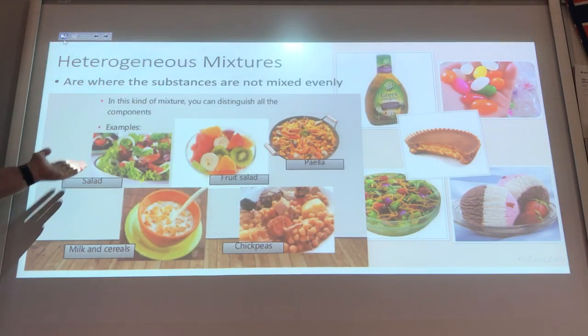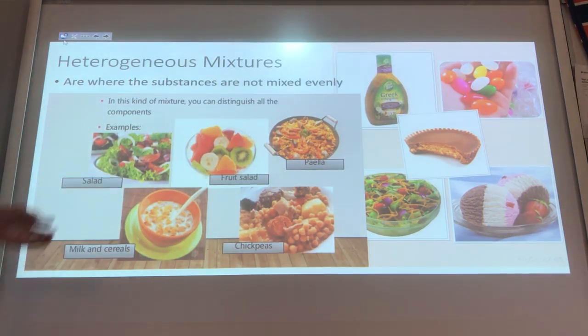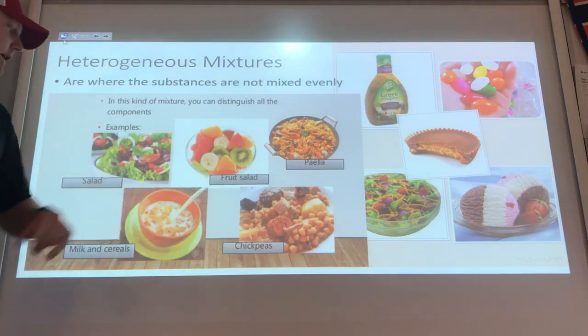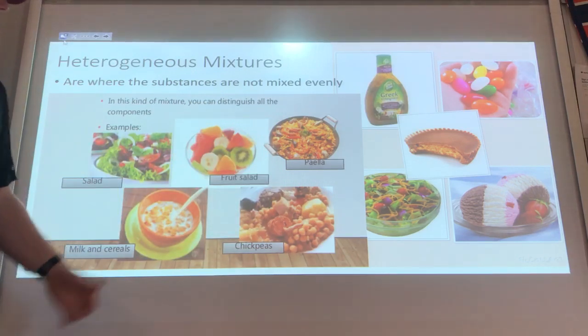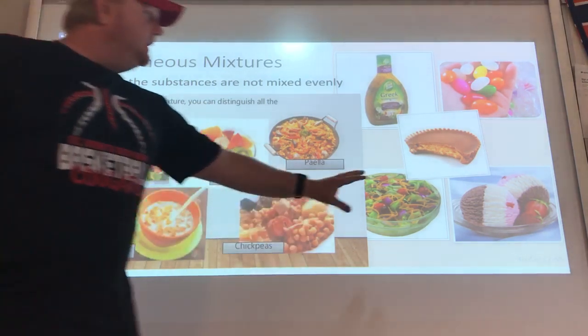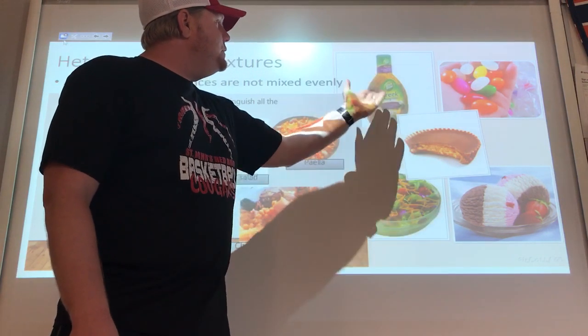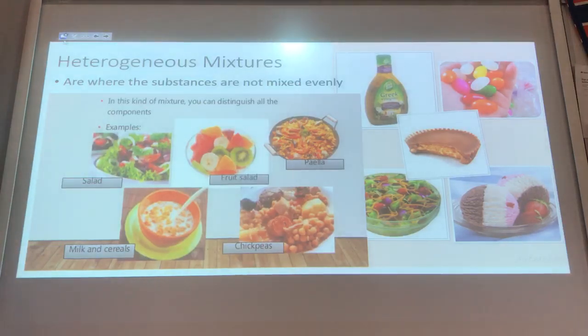So, you might think of a salad. Not every part of the salad has the exact same ratio. Milk and cereal, throw a few raisins in there if you want. You can tell the different parts, and you might get 3 raisins in one bite or no raisins in another bite. Fruit salad, chickpeas. We've got Neapolitan ice cream. We've got peanut butter and chocolate ratios. We've got vinaigrette dressing. We've got colored beans, or green beans, jelly beans mixed together.